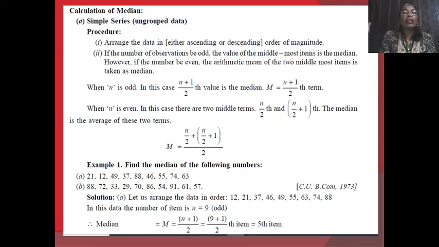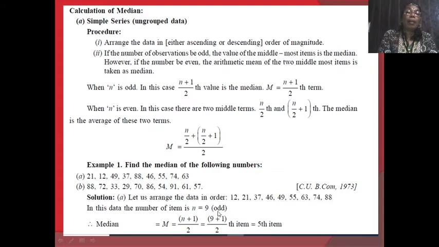Again, on this slide I have shown you one example, and using that data we have to calculate the median. For example, the data contains 21, 12, 49, 37, 88, 46, 55, 74 as well as 63. These values are present, correct? Here we count 1, 2, 3, 4, 5, 6, 7, 8, 9. In this data, the number of items n is equal to 9, which means it is an odd number.